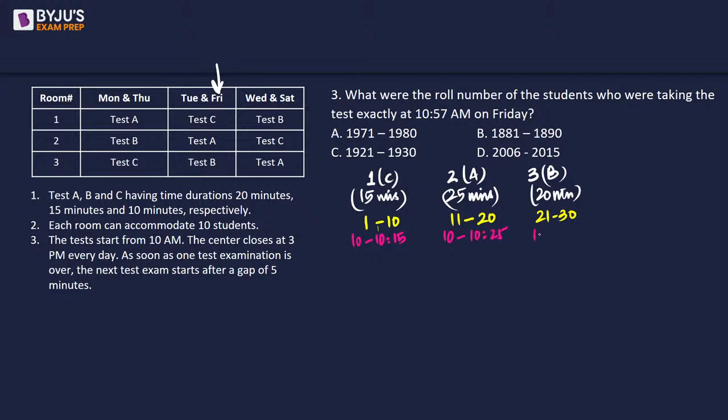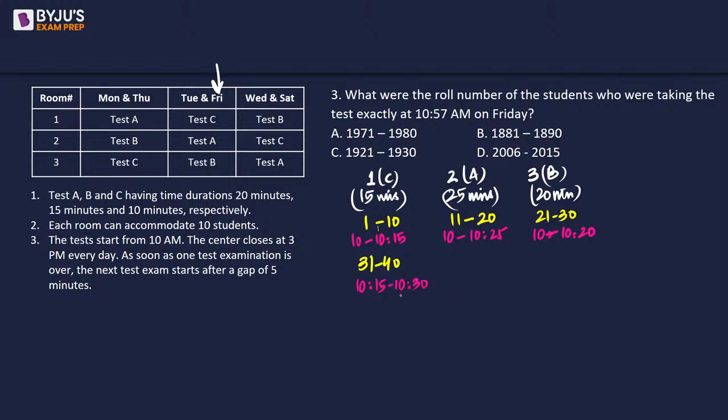And this will be from 10 to 10:20. Okay. Next roll numbers, 31 to 40 will be there in the first room number because it is going to get vacant early, right? So this room number is going to be occupied from 10:15 to 10:30.